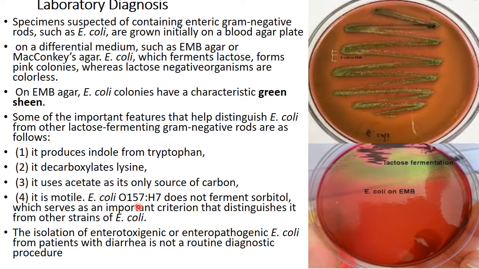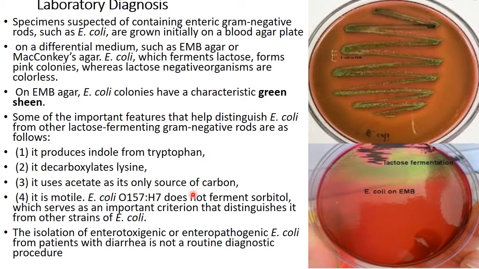E. coli O157:H7 does not ferment sorbitol, which serves as an important criterion that distinguishes it from other strains of E. coli. You should note that O157:H7 does not ferment sorbitol, and it is motile. On the basis of these, you can diagnose it.